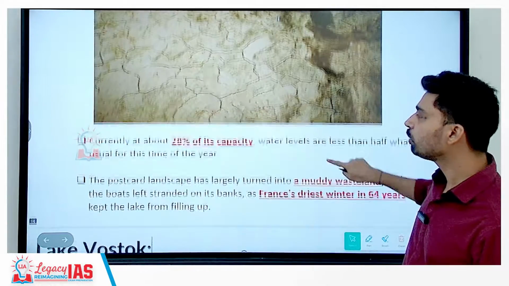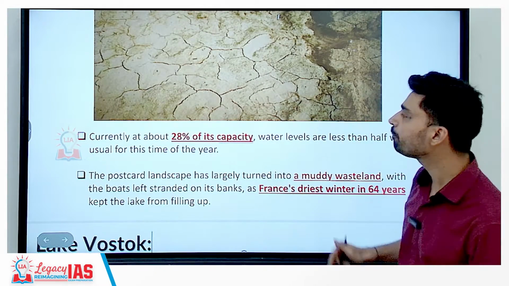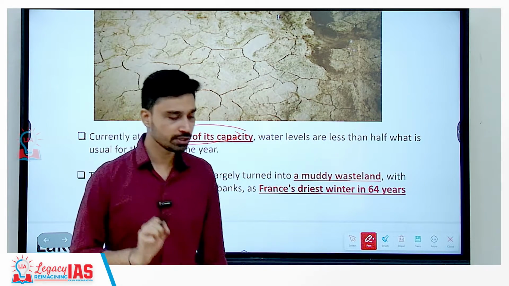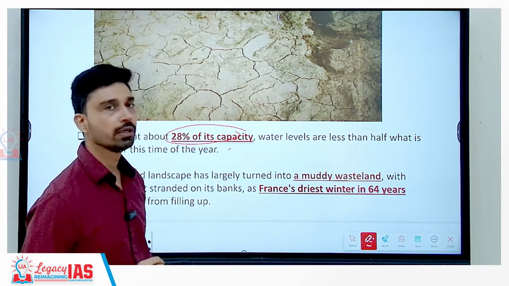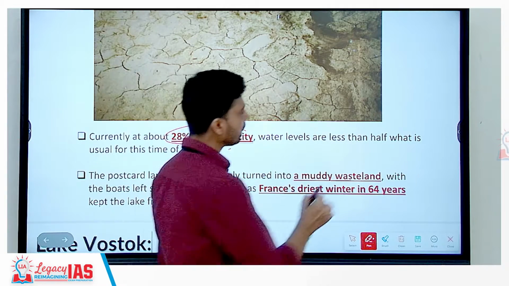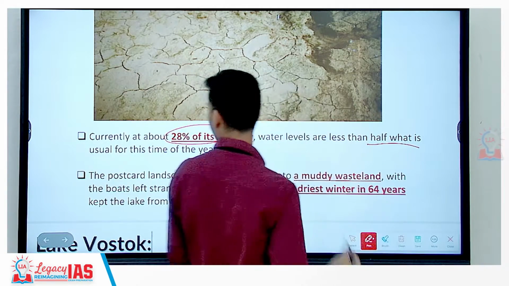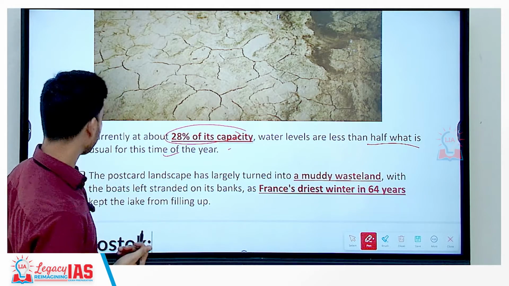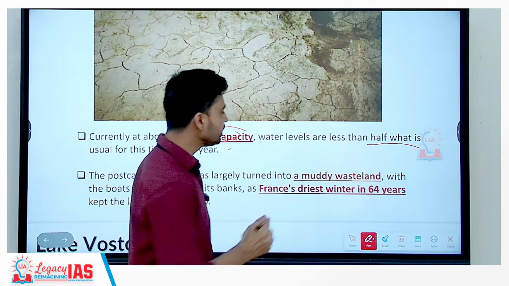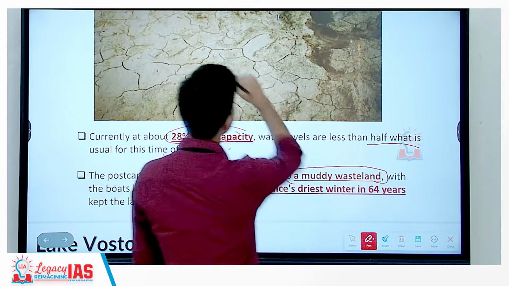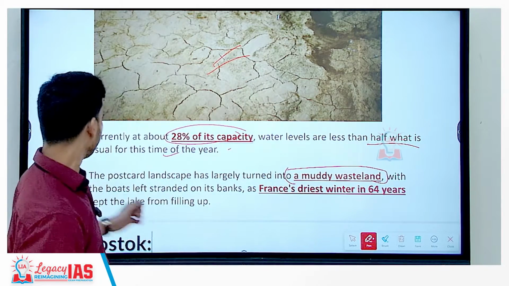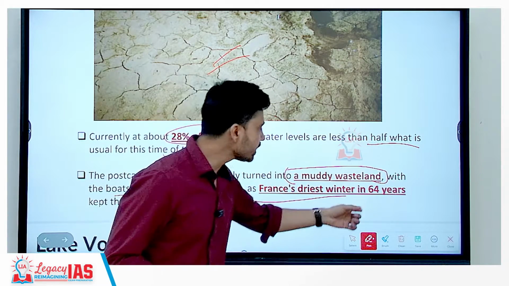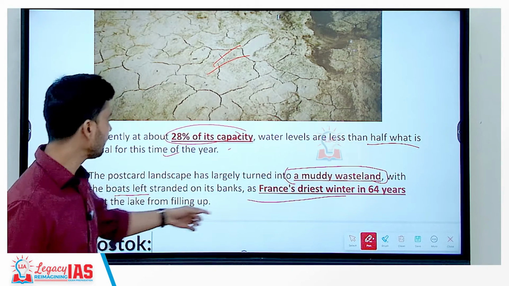Now, why was this lake in the news? Because currently the lake is only at about 28% of its capacity. The water level of these lakes is less than half of what is usual for this time of the year, especially summer. So, the postcard landscape has largely turned into a muddy wasteland, as you can see from this image here, with the boats left stranded on the banks here and there, and France's driest winter in 64 years kept the lake